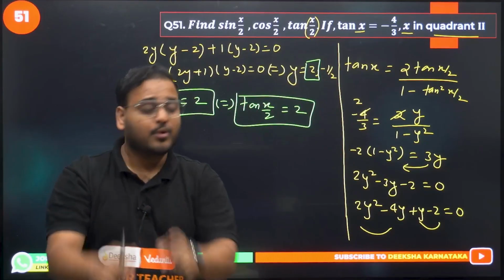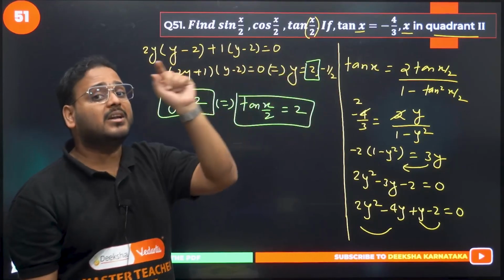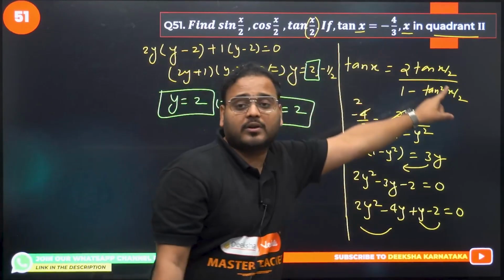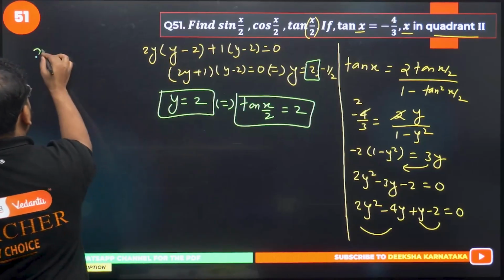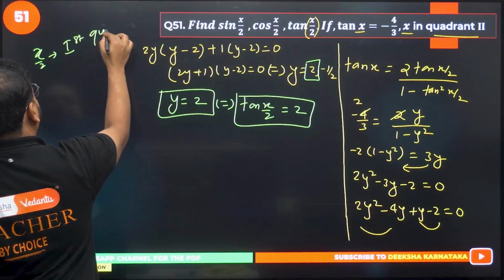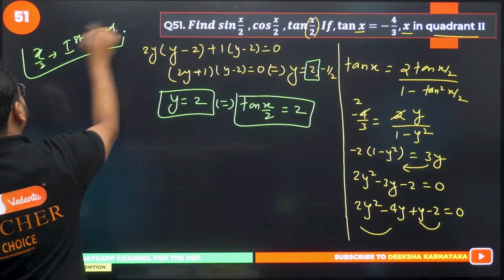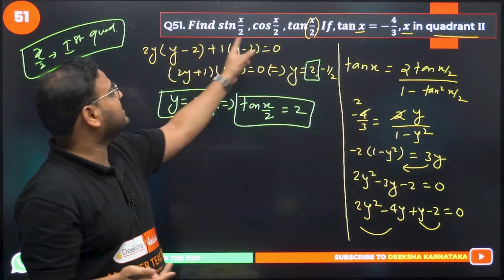Makes sense to all of you? Okay. Yes, we had two factors, we had two values of y, but since x is in the second quadrant, x by 2 becomes in the first quadrant. This x by 2 is in the first quadrant. And for that reason, I have to accept this as plus 2. Now what are they asking us to find? Sin x by 2 and cos x by 2.